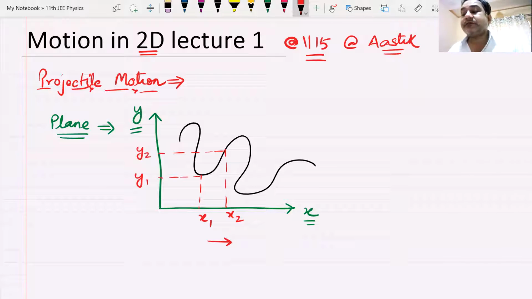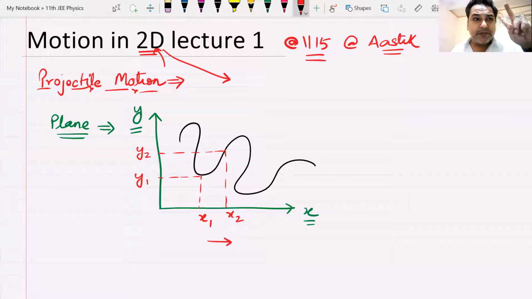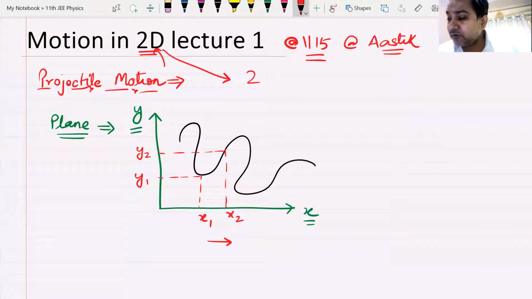Such type of motion is known as motion in a plane or motion in two dimensions. So to describe motion in two dimensions, we must know the position of the particle along two axes.